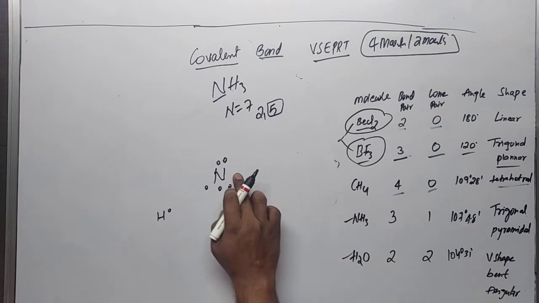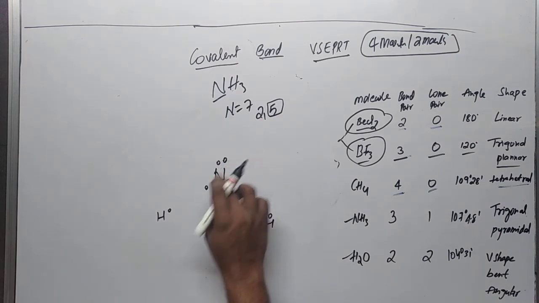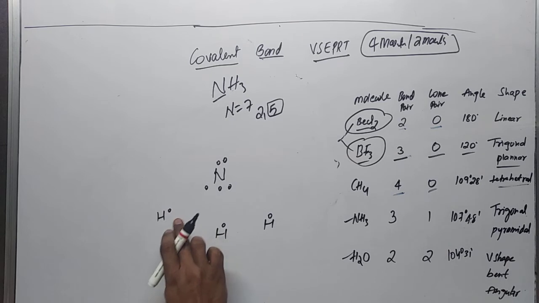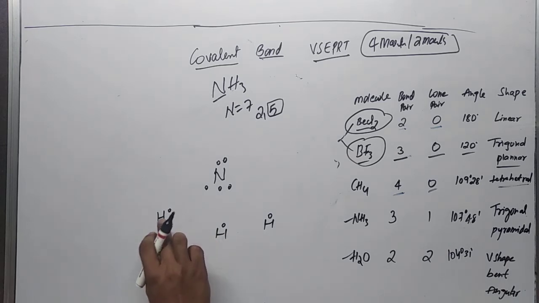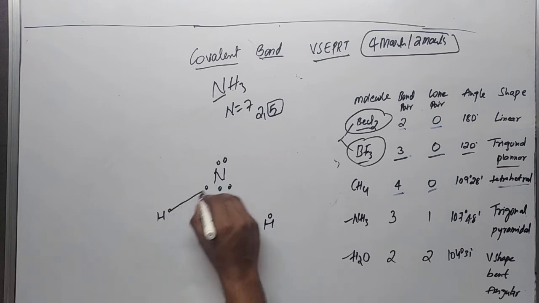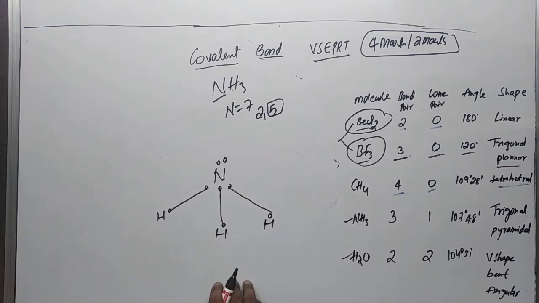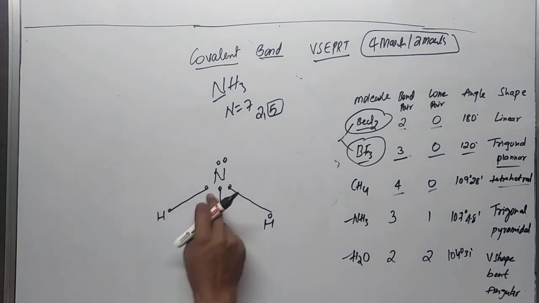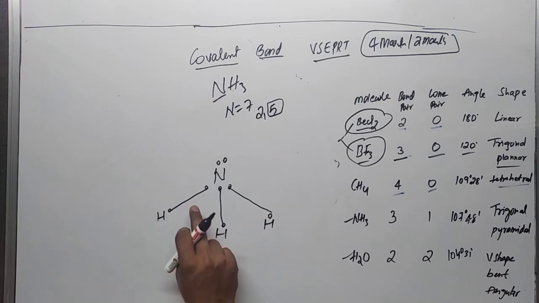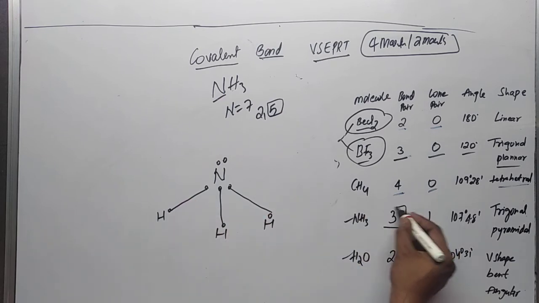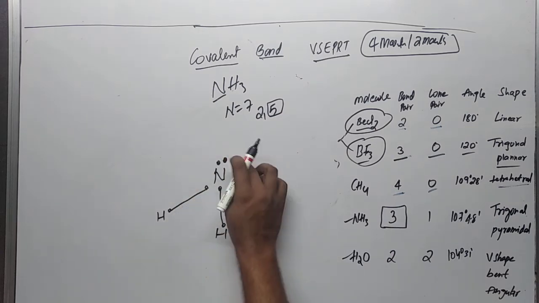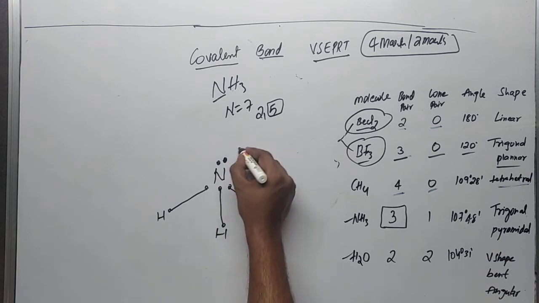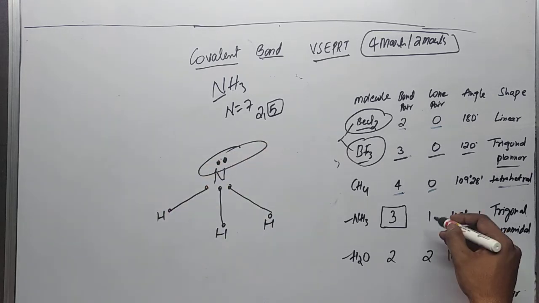Ante nitrogen is the central atom. Daniki 5 electrons untayi last shell. So 1 2 3 4 5. Hydrogen ki oka electron untadi. So each hydrogen has 1 electron. So ikkada em aitadi, hydrogen wants to become stable, hydrogen stable kavali, so it will share 1 electron with the nitrogen. So if you see here we have 3 bond pairs, ante ivi anni bond ayindi kada, so bond form ayindi kabatti now we have 3 bond pairs 1 2 3. So in this molecule we have 3 bond pairs. So here we can see these 2 electrons are not pairing, ante ivanni vere element to share aitaledu.